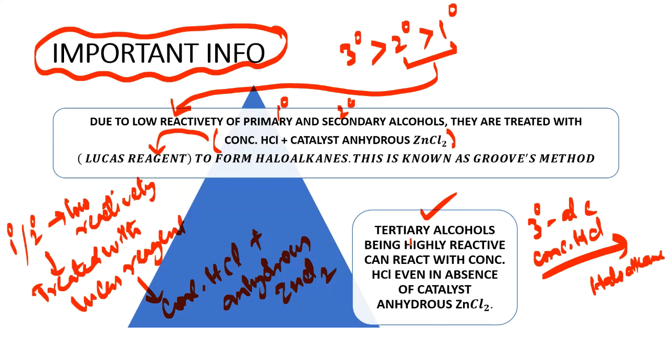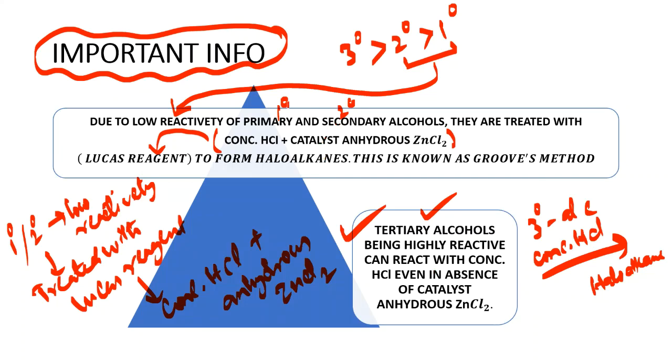So only primary and secondary alcohols are treated with Lucas reagent. Tertiary alcohols are highly reactive, so they do not even require ZnCl2. But if you use ZnCl2, no problem. But they don't require ZnCl2.